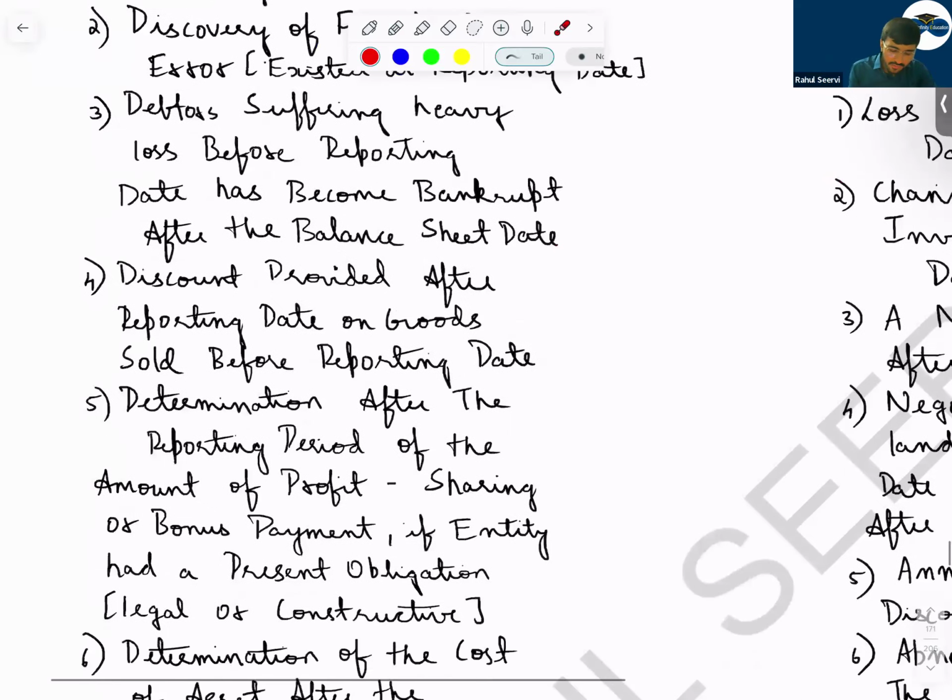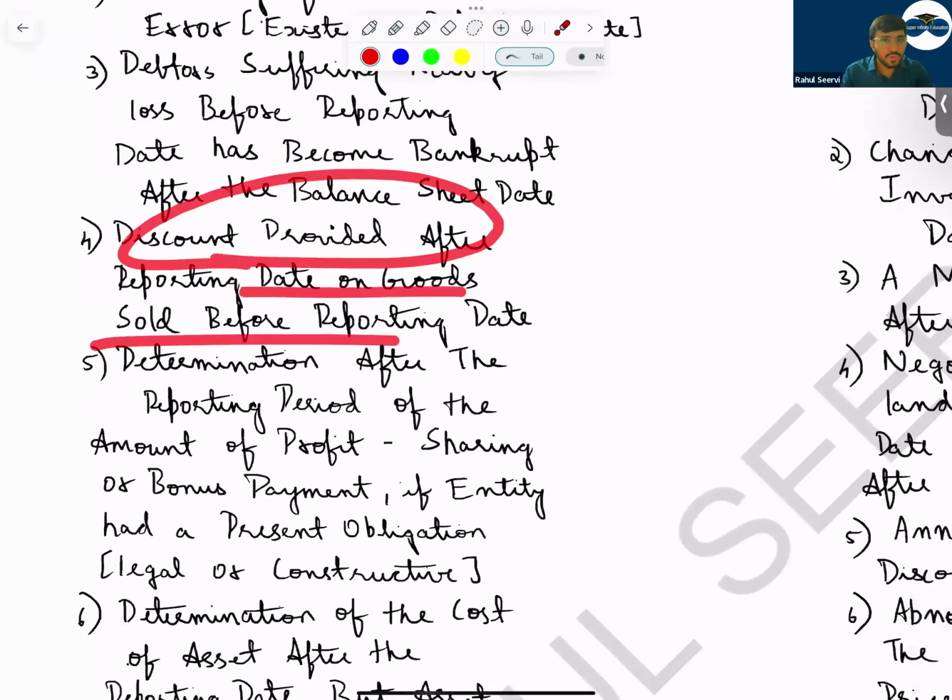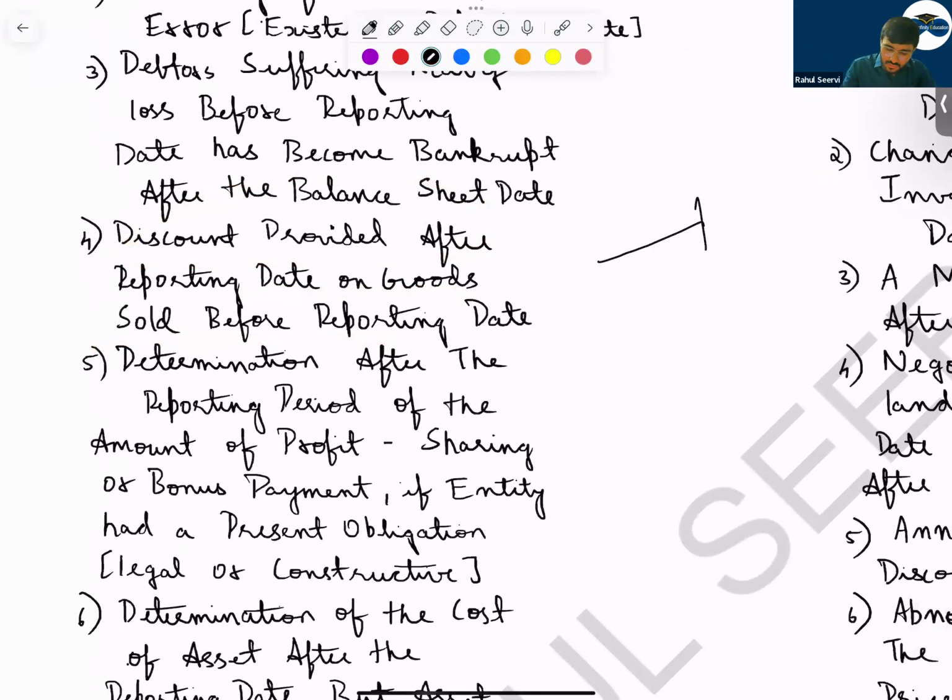Then discount provided after reporting date on the goods sold before reporting date. That means you have sold the goods before your balance sheet date or reporting date, but the discount is provided after that.